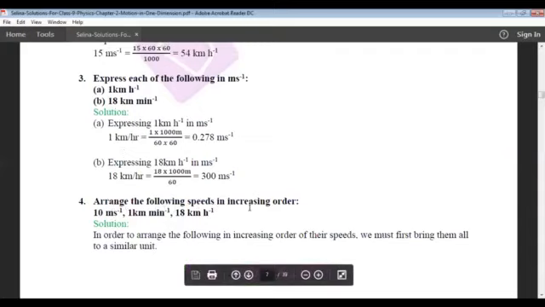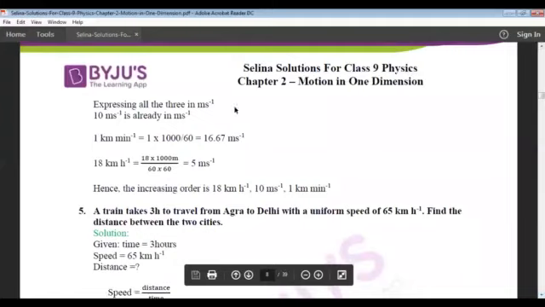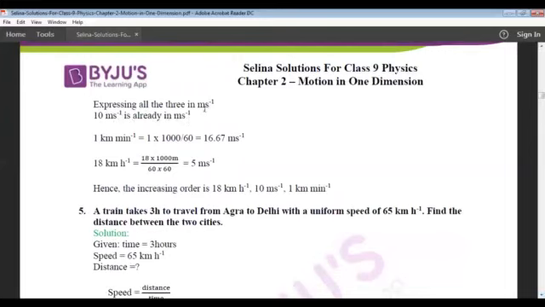Arrange the following speeds in increasing order: 10 meter per second, 1 kilometer per minute, 18 kilometer per hour. See here, in order to arrange these speeds, we need to convert either in meter per second or in kilometer per hour. We need a standard unit, a similar unit for every speed. Then only we can arrange them in the increasing order. Therefore, 10 meter per second is already in meter per second. We will express all these quantities in meter per second.